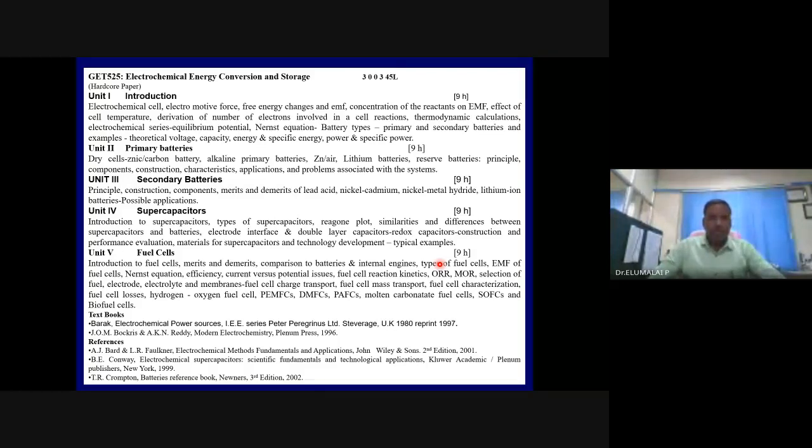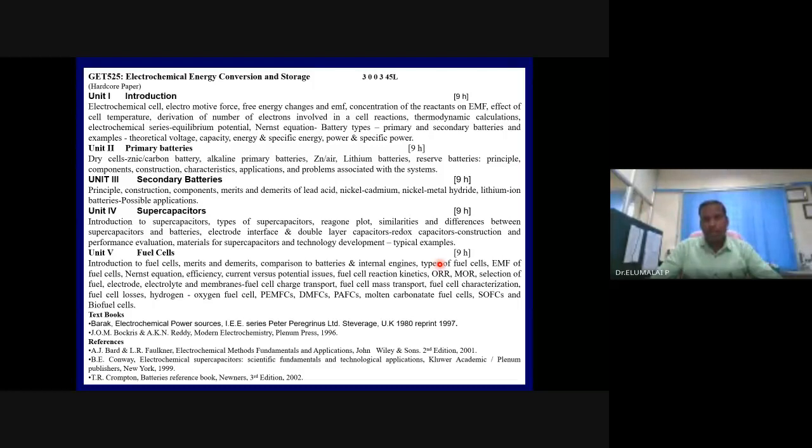Then unit 2 will deal with the primary batteries. They are all throwaway batteries. We say throwaway comments in peer reviewing of manuscripts. Like that, these batteries are throwaway batteries. Disposable batteries are non-rechargeable batteries. We will take a few case studies, maybe the zinc carbon battery, primary alkaline batteries, zinc air batteries, lithium batteries.